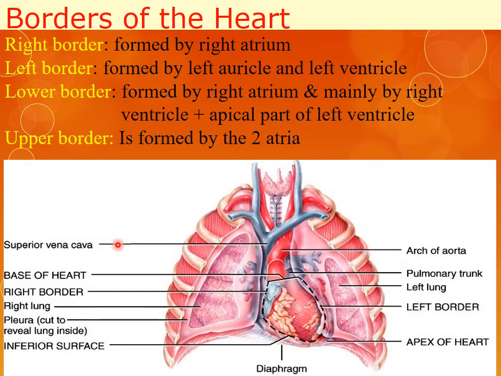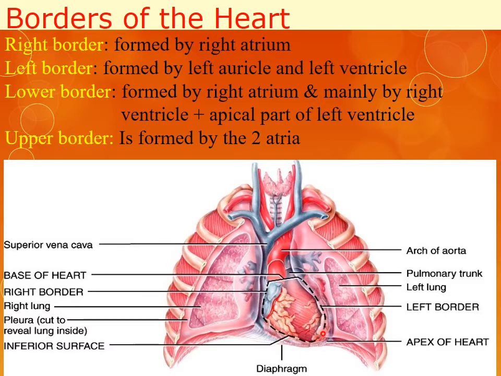So we have different borders of the heart: right border, left border, lower border, and upper border. The right border is formed by the right atrium. This is the right border. The left border is formed by the left auricle and the left ventricle. This is the left border.